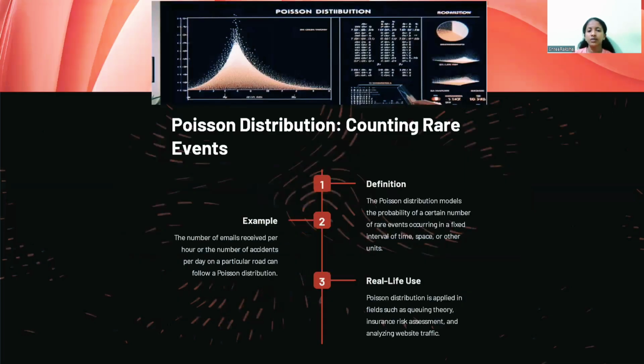Next one is Poisson distribution. Poisson distribution models the probability of a certain number of rare events occurring in a fixed interval of time, space, or other units. Example, the number of emails received per hour or the number of accidents per day on a particular road can follow a Poisson distribution. Real life use. Poisson distribution is applied in fields such as insurance risk assessment and analyzing website traffic.